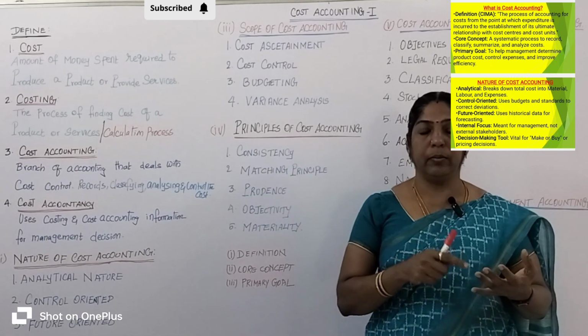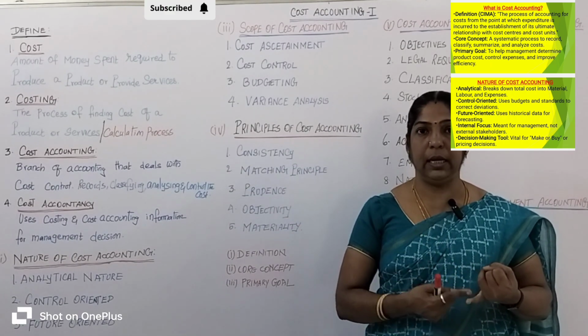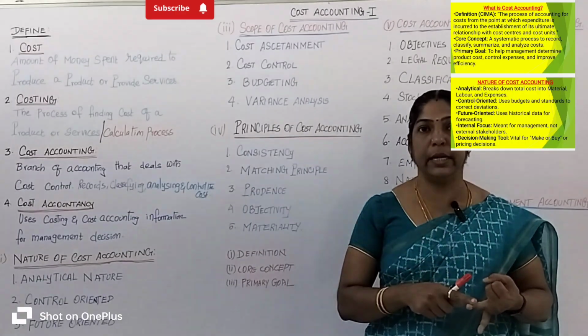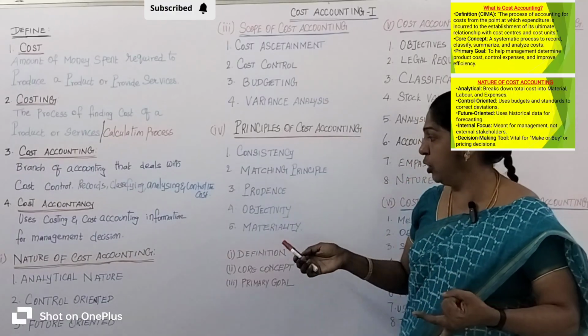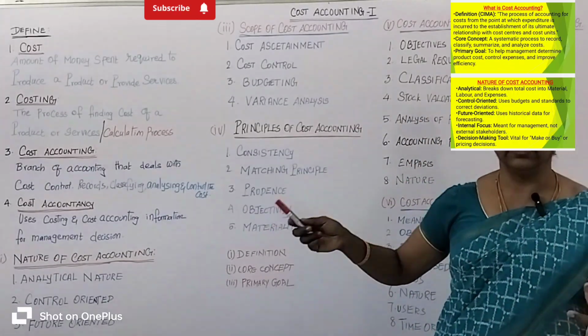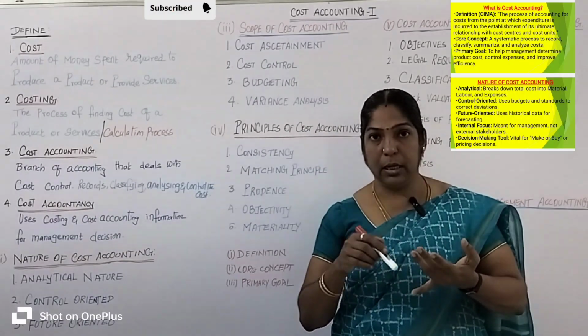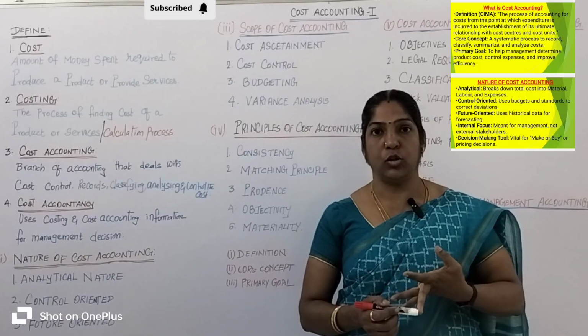Okay, so what does cost accounting mean? Recording, classifying, analyzing, controlling the cost, and making decisions, that is called cost accounting. Say for example, the definition of cost accounting: if you take a bakery, it records material cost 500, labor cost 300, and overhead cost 200.